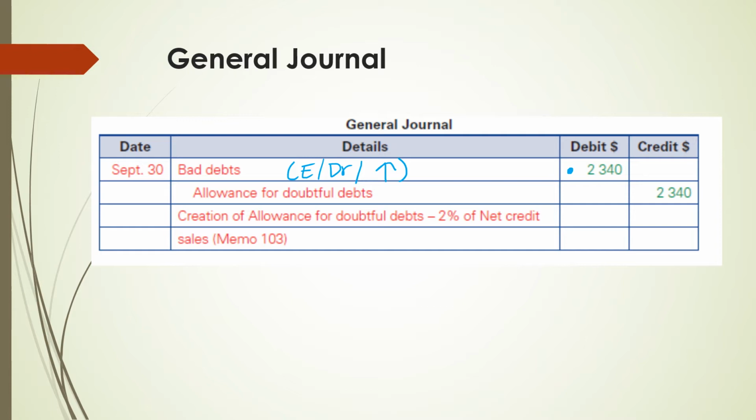And this amount of $2,340 was basically the allowance for doubtful debts that has been calculated just before. And on the credit side, we record against the account allowance for doubtful debts, which is basically a negative asset and therefore having a credit nature and an increase for this period.